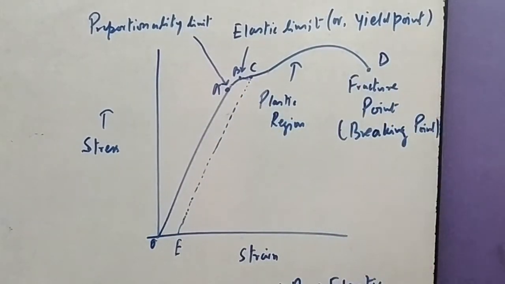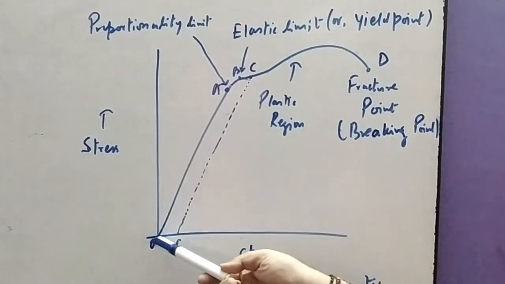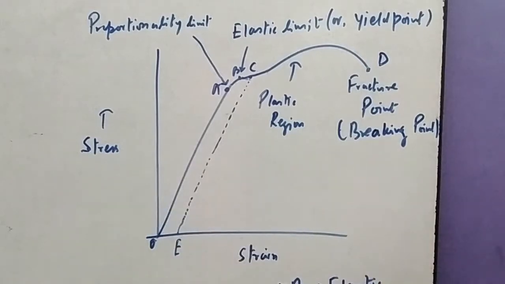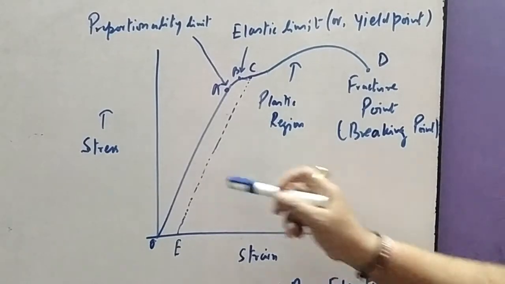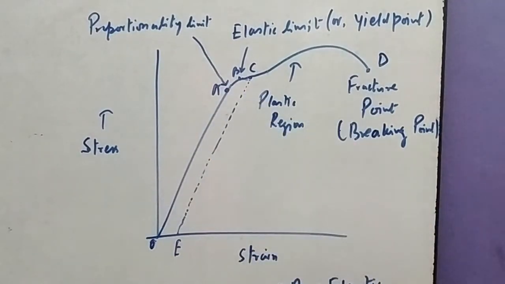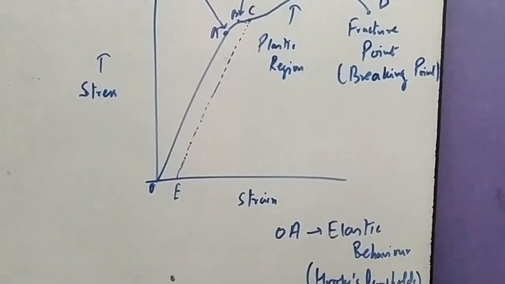You can get this type of curve where OA is totally a straight line which passes through the origin O, and therefore this gives you the proportionality region. This portion O to A is definitely elastic behavior. It gives the elastic behavior or proportionality region.